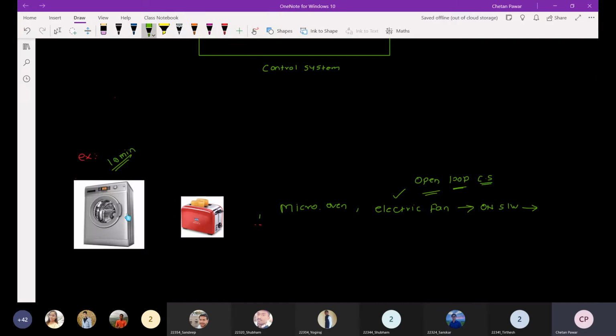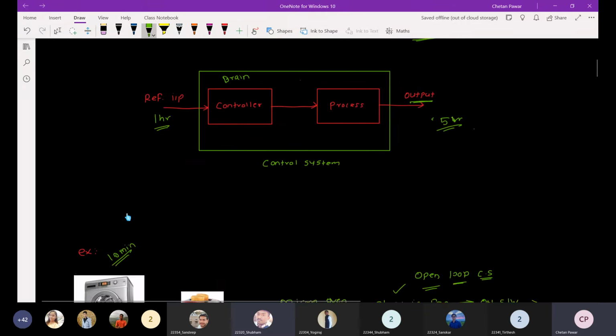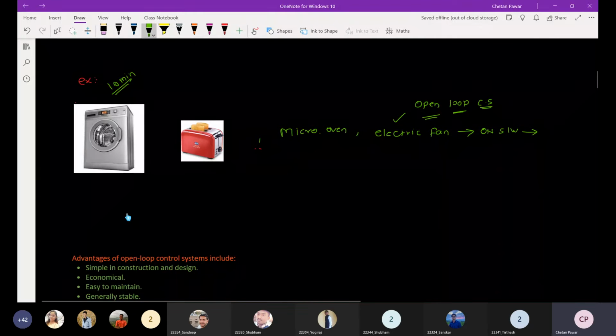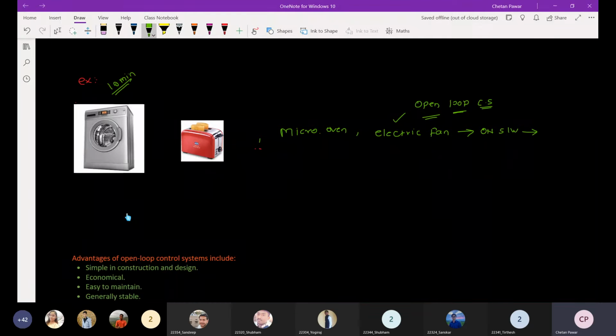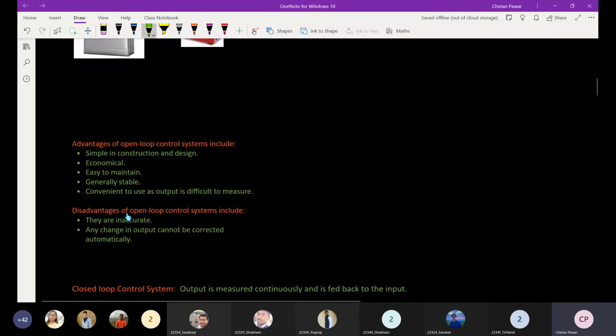That is our desired action, right? But the electric fan doesn't care about that. It just operates at that particular speed, so that the room temperature will get controlled. Have you understood? So this is also one type of open loop control system. Yes, there are some advantages of open loop control systems. The first advantage is simple construction and design.